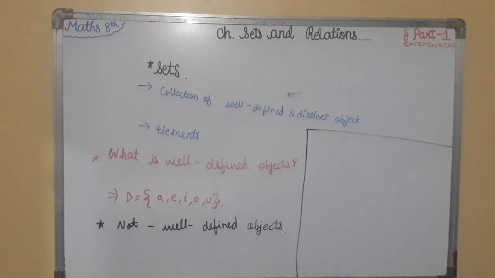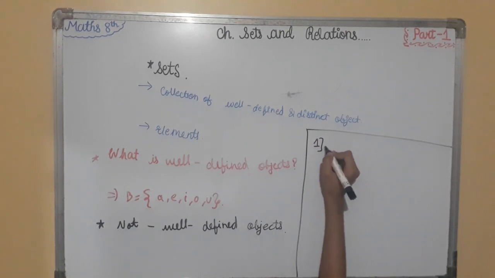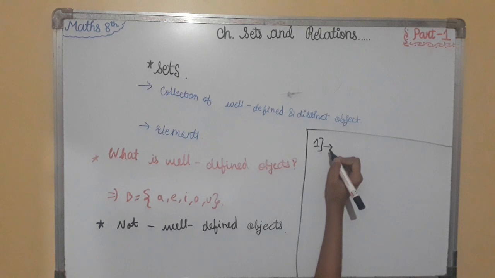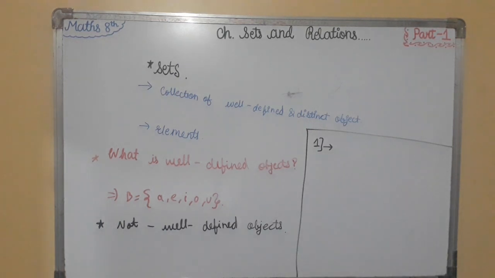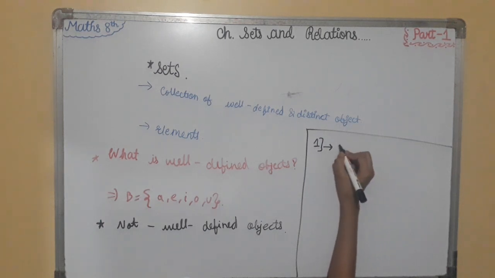First is, all students of a class. Is this statement well defined or not? So all students of a class. So yes, in a class there are students and it is specific, so yes, this is a well defined set.